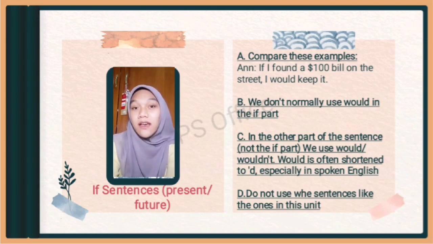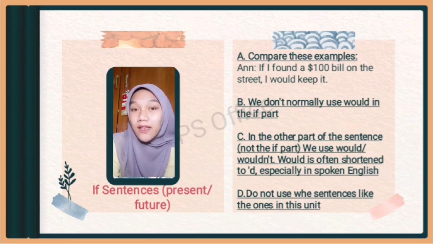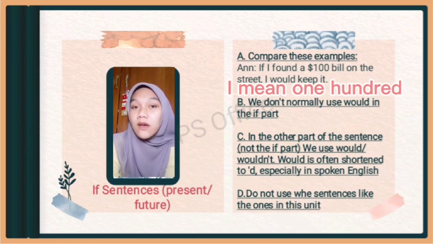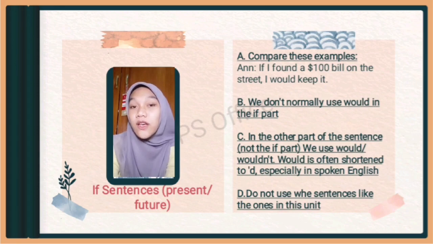What are they? Number 1, if sentences in the present or future. This is part A. Compare this example. If I found a $1,000 bill on the street, I would keep it. In this situation, Anne is not thinking about a real possibility. She is imagining the situation. So she says, if I found blah blah blah, I would blah blah blah.